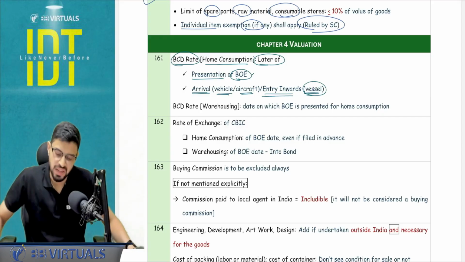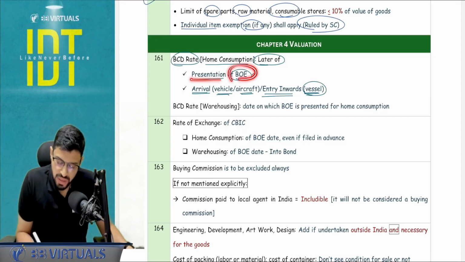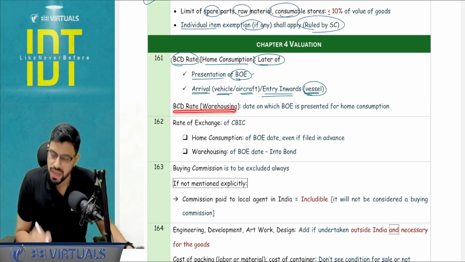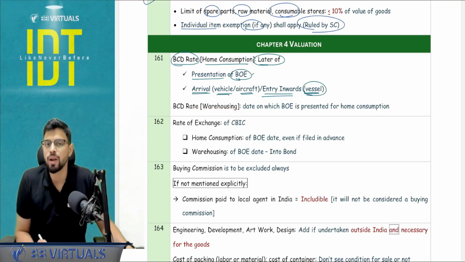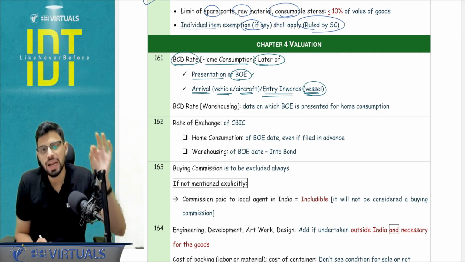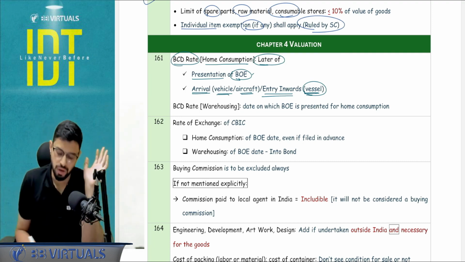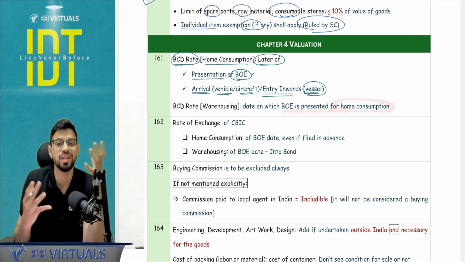I hope I'm making myself clear. So you will pick the later of these dates. If it is a case of warehousing and then I'm clearing, I will pick the BCD rate as on the date of clearing the goods, that is filing the bill of entry for home consumption, because this will be the fresh rate.